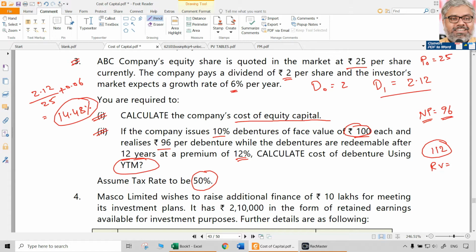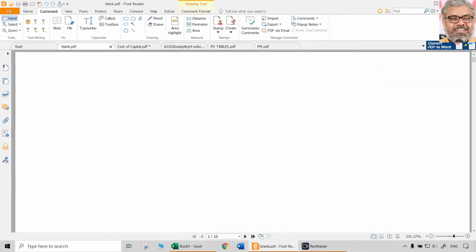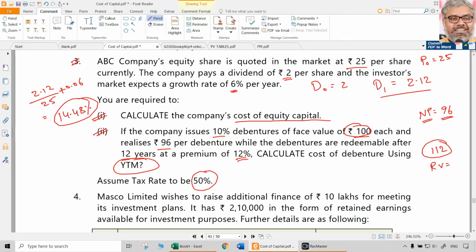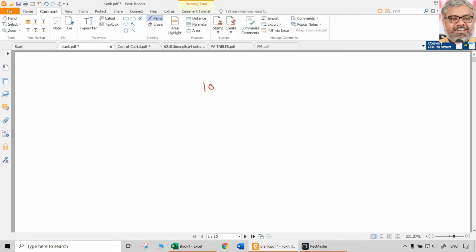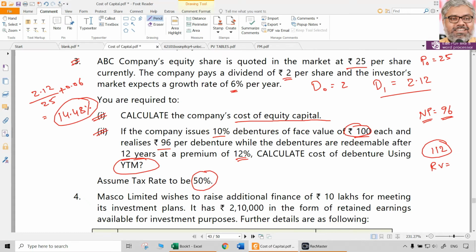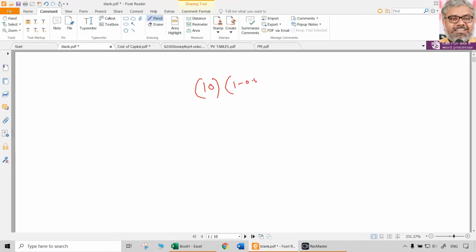So what are going to be the future cash flows? Definitely interest is going to be there. How much will the interest be? Let us do this calculation separately. So this is the 10% debentures of 100 rupees each, which means interest is going to be definitely 10 rupees each year. Then 1 minus tax rate: let us remember the tax rate here is 50%, which means interest is going to be only 5 rupees each year. Like that, how many years? 12 years. So we have to take PVIFA for some percentage of discount rate for 12 years, right?